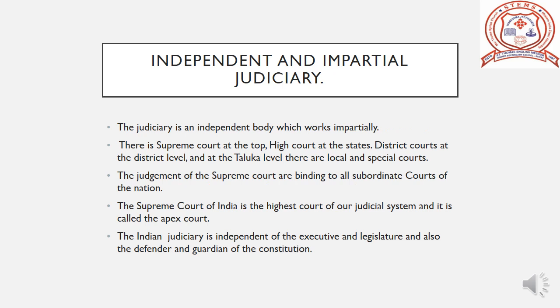Now we are going to learn about independent and impartial judiciary. The judiciary is an independent body which works impartially. There is Supreme Court at the top, High Court at the states, and district courts at the district level. In taluka level, there are local and special courts. The judgments of the Supreme Court are binding on all the subordinate courts. The Supreme Court is the highest court of our judicial system and it is called the apex court.